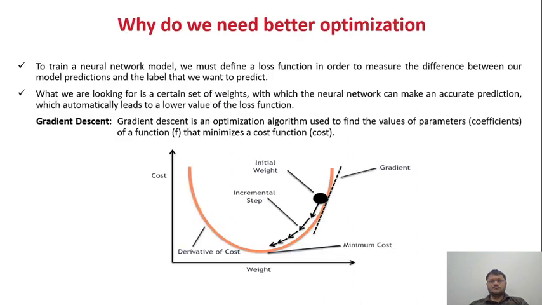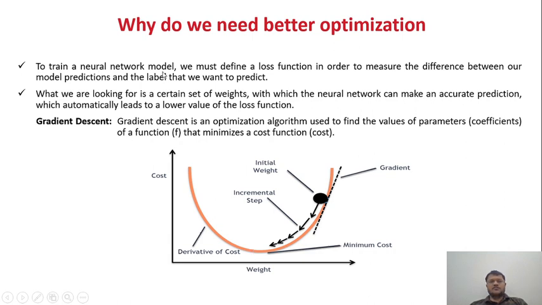So why do we need better optimizations? Our goal is to find those parameter values with which I can minimize my cost. Slowly, in each and every epoch, we are trying to minimize our error. This is the point where we get the minimum cost. In each individual epoch, our job is to reduce the error rate, and we get the best output where my cost will be very low. This method comes under optimization.